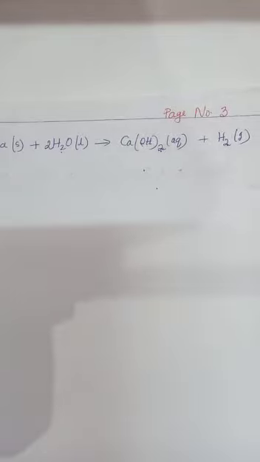Metals like aluminium, iron and zinc do not react either with cold water or with hot water. They react with steam to form the metal oxide and they liberate hydrogen gas. Students, refer page number 43, Figure 3.3, Action of steam on a metal. It is an important diagram. Draw this diagram in your notebook and label the parts.